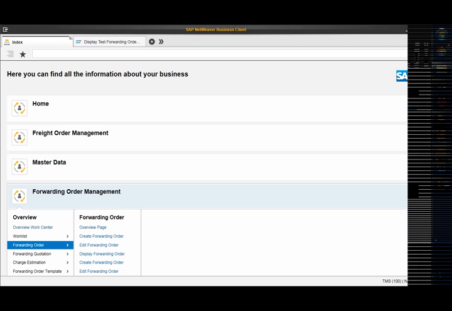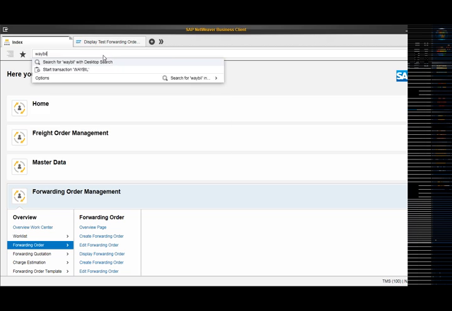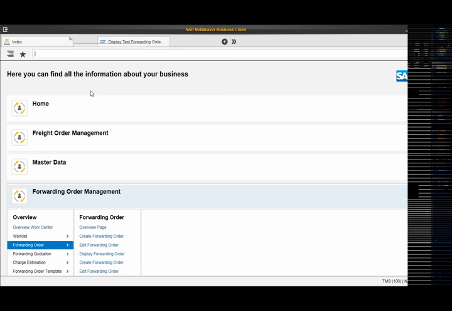Now if I just go to the waybill stock, we can see that this number has been consumed in the document.